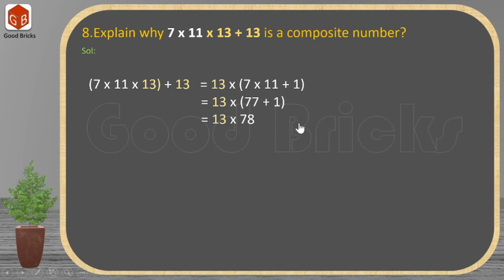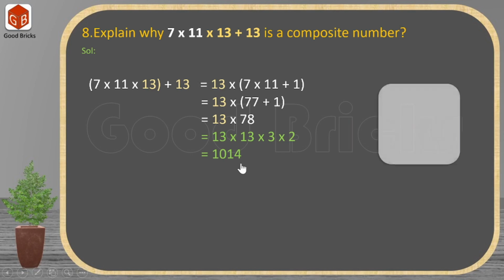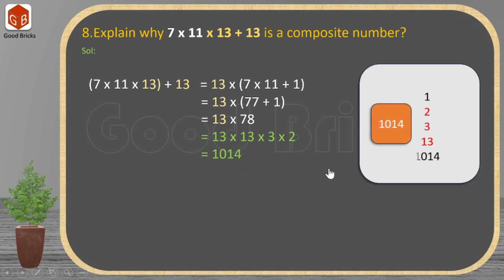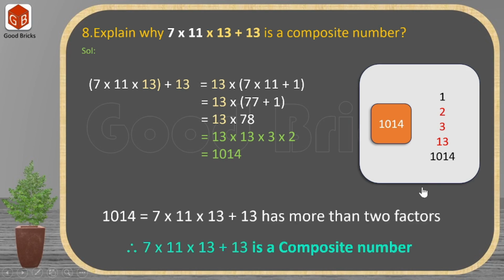Now this 78 can be written as the product of its prime factors. And when you multiply all these things, you will get 1014. It means the given number is 1014, and this 1014 is having more than two factors. What are they? 1 and itself, and other than that, extra 3 factors are there. In the beginning only we discussed what a composite number is. A composite number is nothing but a number which is having more than two factors. So you can see this given number, 1014, is having more than two factors. So that is why we can say this given number is a composite number.